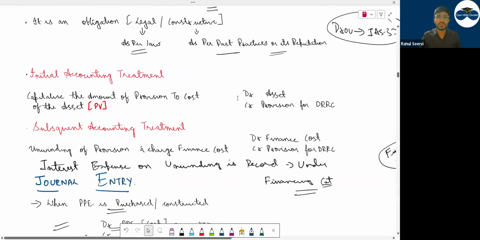So what is the discounting? What is the journal entry? Whatever is the cost, you will record in the asset. Debit asset, credit provision. Provision means what? Liability. Liability means you have to pay someone. किसी को pay करना है future में. किसको पे करना है वो बाद में पढ़ेंगे अपन, we'll see later.